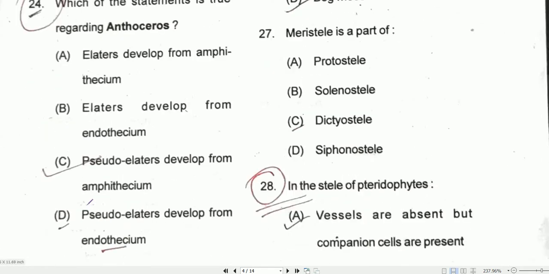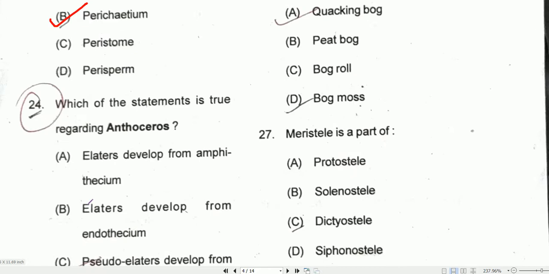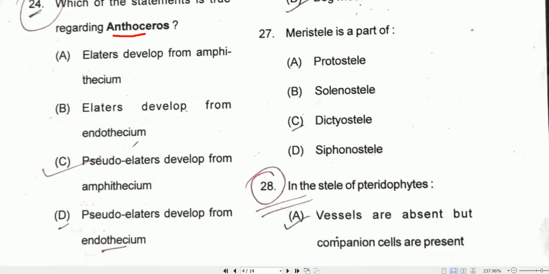Coming to question number 24. Which of the statements is true regarding Anthoceros? So about Anthoceros, these Anthoceros have pseudoelaters developed from amphithecium. Option C will be the correct one.